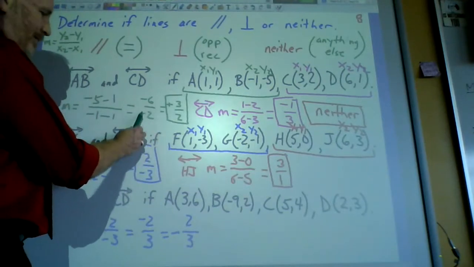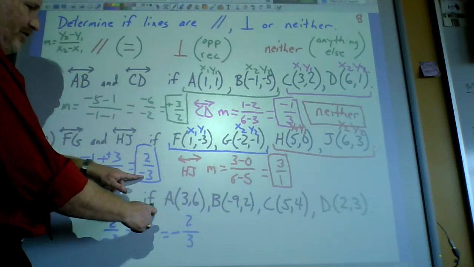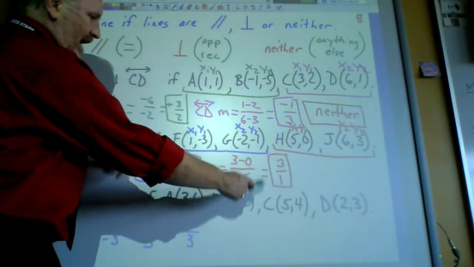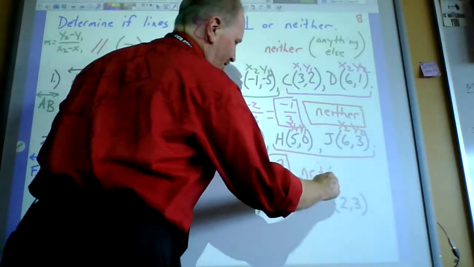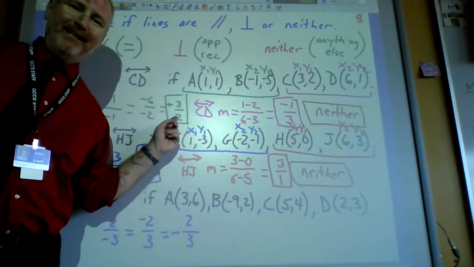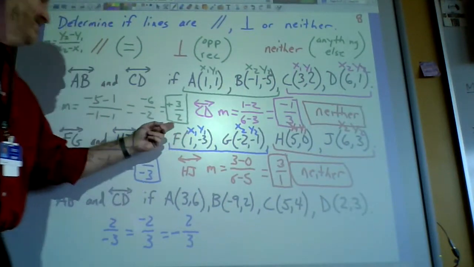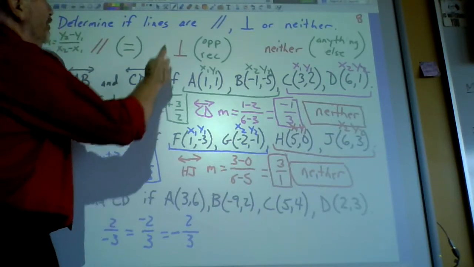Did you see what I did up here? This one is truly neither, because you got a 2 over 3 and then a 3 over 1. So they're not equal and they're not reciprocals. This one is truly neither. But the first one, I thought something was wrong with that one. Man, how many of y'all were yelling at your screen at home? Because look what I did here. I reduced these down by 2.